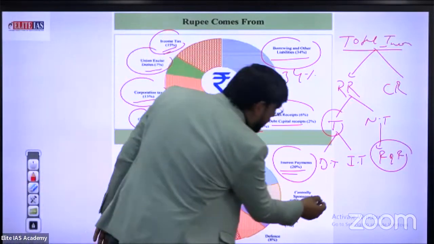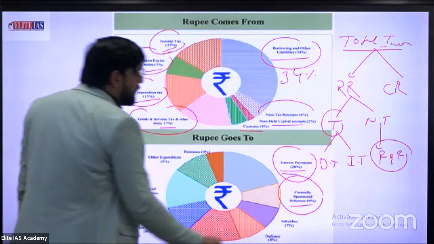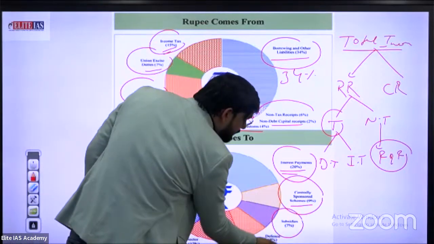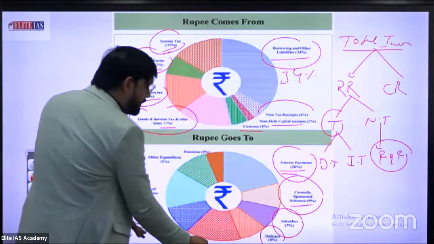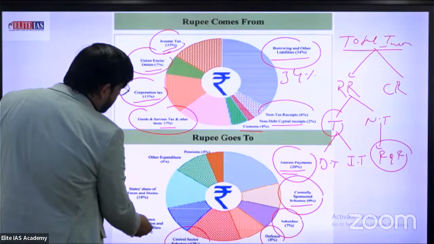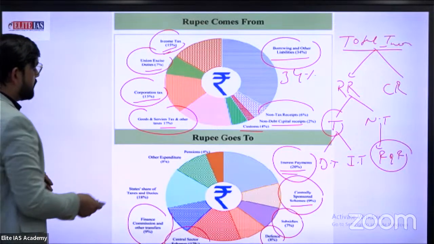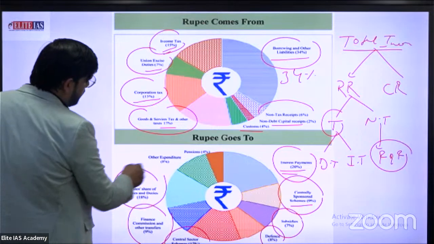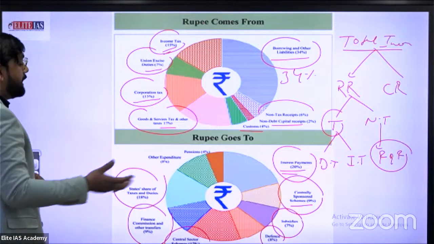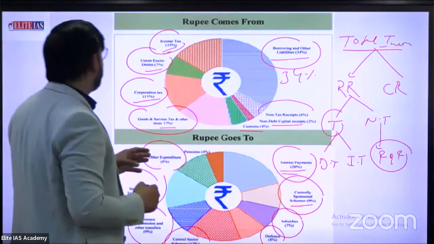Next, centrally sponsored schemes, how much? Approximately 9%. Subsidies, 3%. Defense, 8%. Okay. Central sector schemes, approximately 17%. 9% for finance commission and other transfers. State share of taxes and duties, 18%. Other expenditure, approximately 13 point something percent.